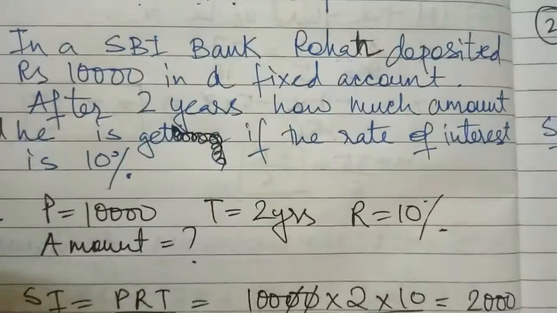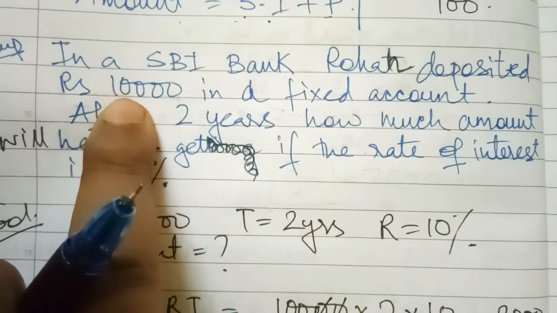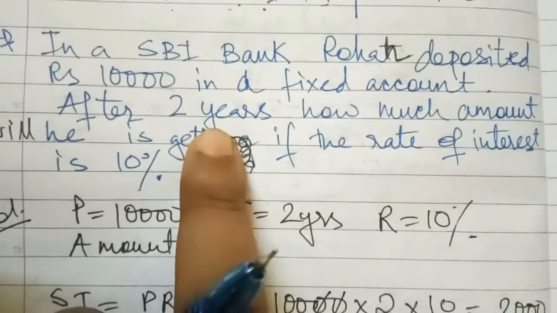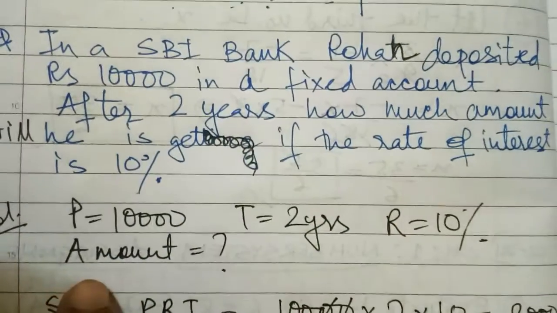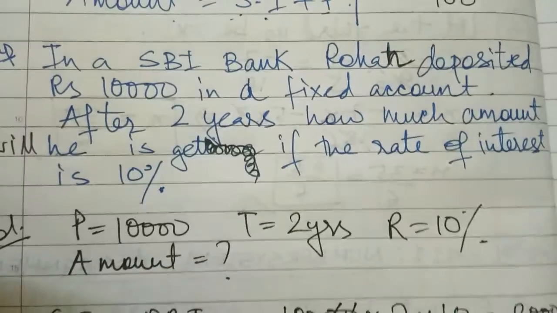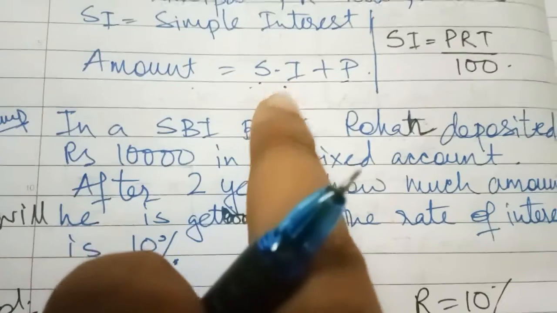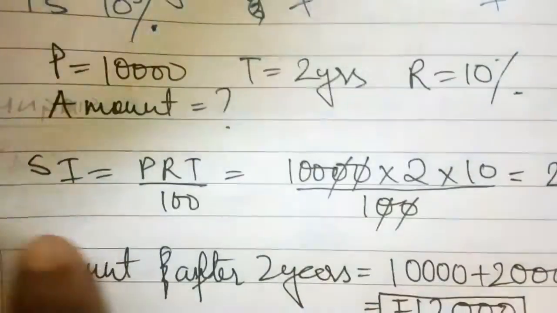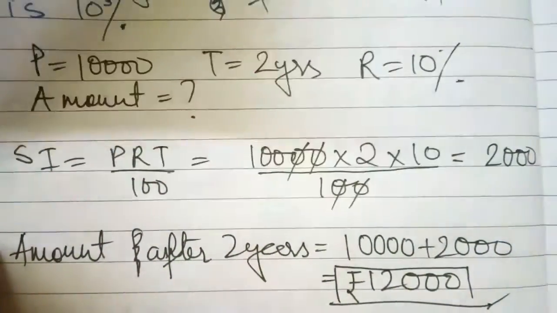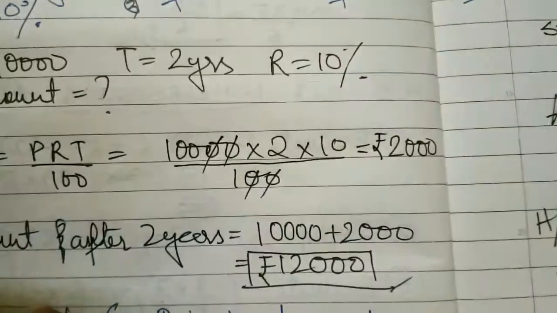Then from here, first your duty is to write down the data. P is given what? 10,000. See, the amount deposited is 10,000. Time is given, how many years you are keeping? 2 years. And rate is given what? 10%. Now they have told us to find the amount, but before the amount we need to find the interest. Why? Because we know that the amount formula is principal plus interest. So before that we find the interest with the help of this formula. I have written here interest equals P into R into T by 100. That is 10,000 into 2 into 10 by 100. After cancelling out, we are getting 2,000. That is rupees 2,000.